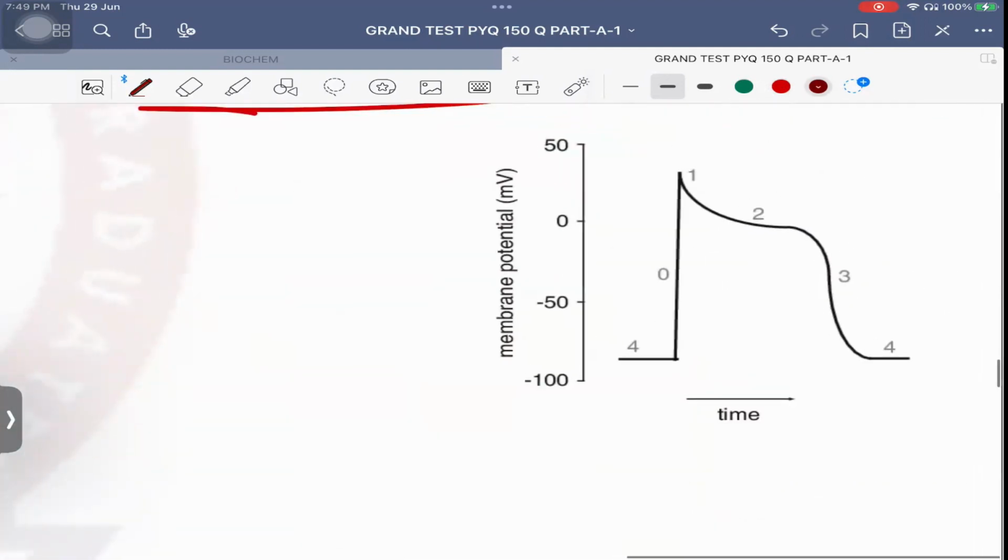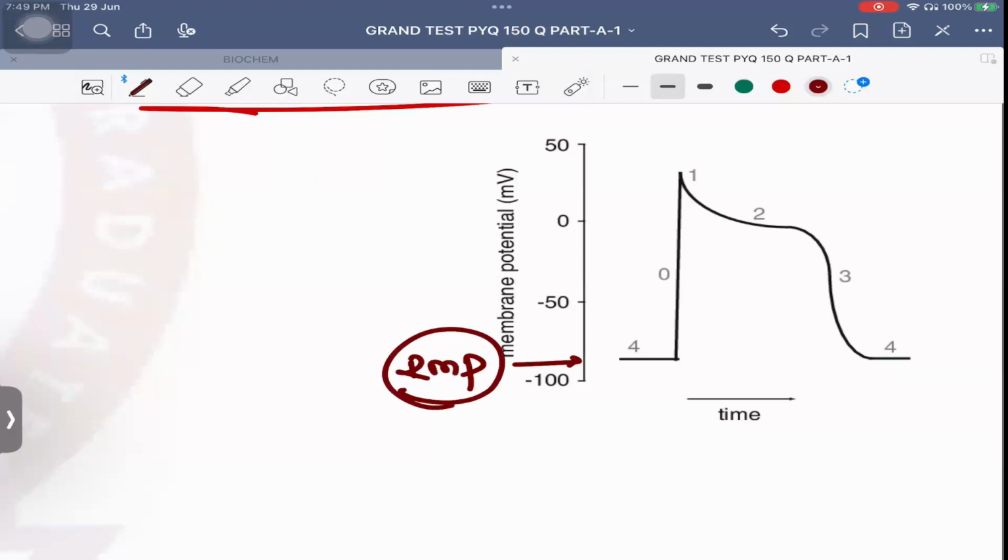Now there are 4 phases of action potential. Normally the cell is in the resting membrane potential. What is the normal resting membrane potential of a cardiac muscle fiber? Remember the resting membrane potential at least. It is minus 90 millivolt. For a skeletal muscle fiber, it is minus 85 millivolt. Please remember, for neurons, it is minus 70 millivolt. For smooth muscle cells, it is minus 50 millivolt. For rods and cones, that is your photoreceptors, it is around minus 40 millivolts usually. Okay? So here the resting membrane potential is minus 90 millivolt.